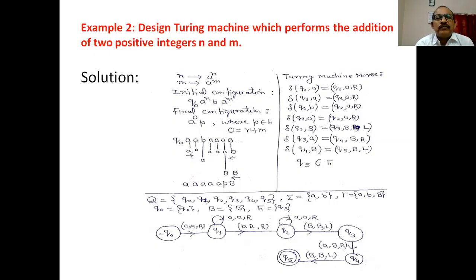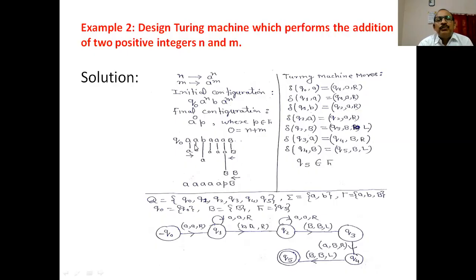For example, the value of n is 2 and the value of m is 3. So how will you represent it? Represent this as Q0 followed by aa, B is used as a separator, followed by aaa. Now the technique is, if a is encountered, we replace this a by a.